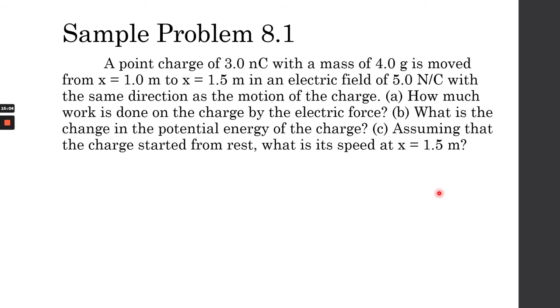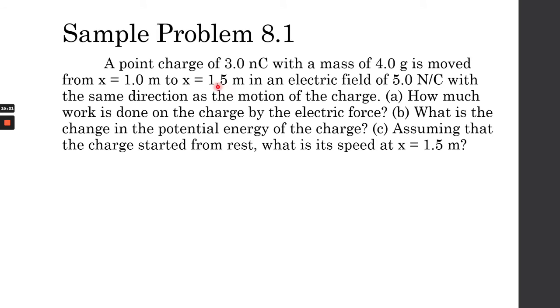So let's look at an example. A point charge of 3 nanocoulombs with a mass of 4 grams is moved from a distance of 1 meter to 1.5 meters.